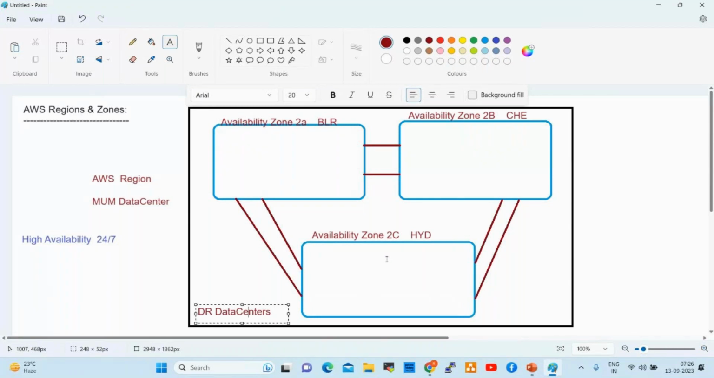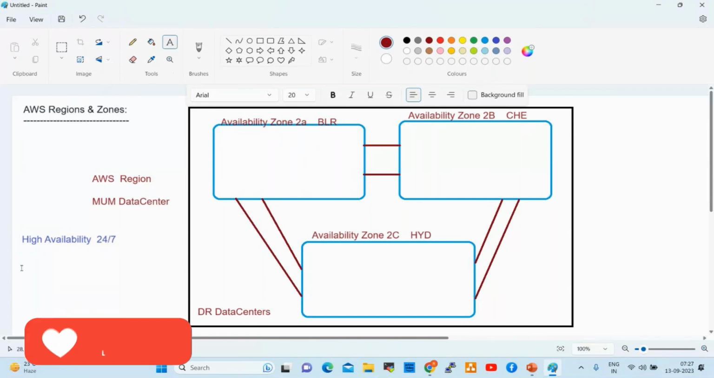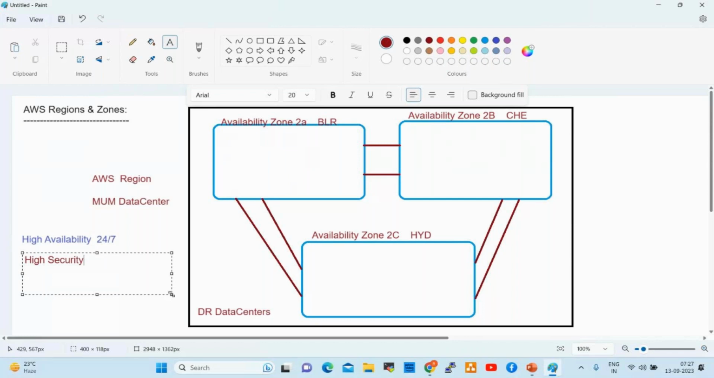So these data centers are highly available because globally people will access the applications which we host on the data centers, right? The AWS vendor is maintaining high availability, and along with this, high security. Availability and security, these two are very important things. If any customer wants to opt for a cloud platform or cloud infrastructure, they will check availability and security first.